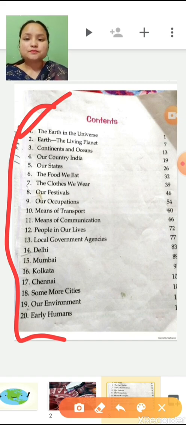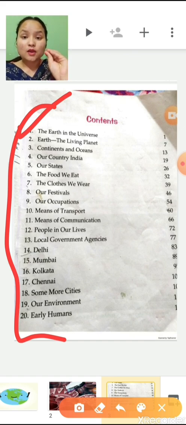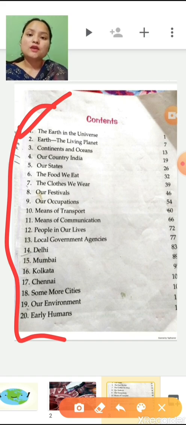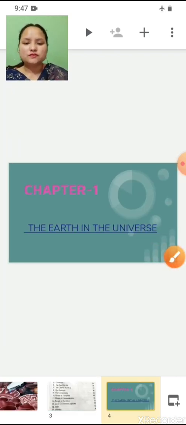So, children, during night time you must have seen lots of dots in the sky which are twinkling. What are those dots? Those dots are stars which are twinkling. At night time you have seen the moon also, right? Now, where are the moon and stars present? All these are present in the universe. So, children, our first chapter is the universe.